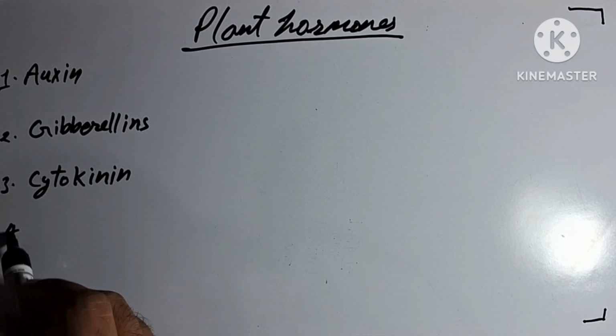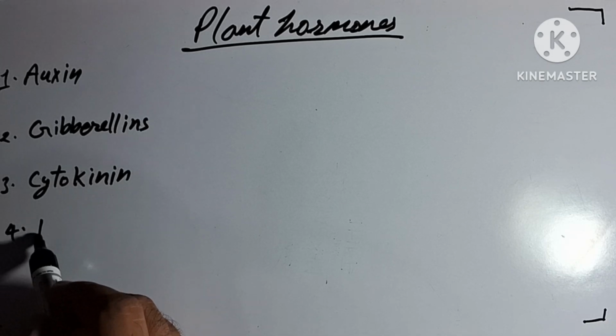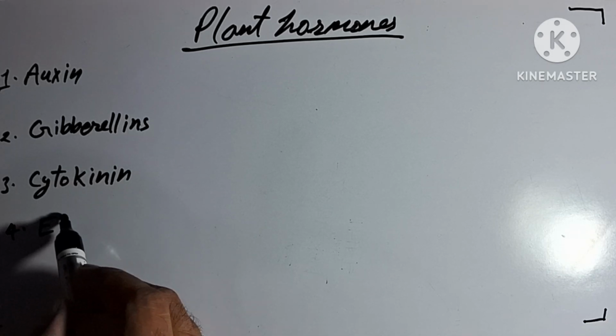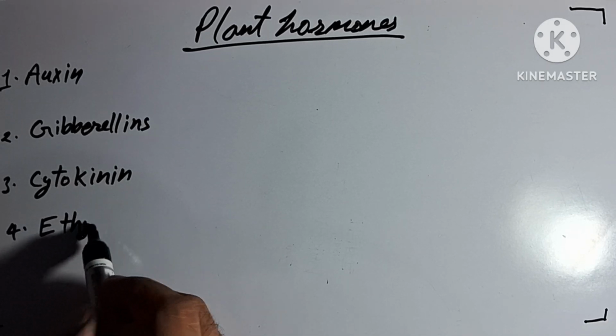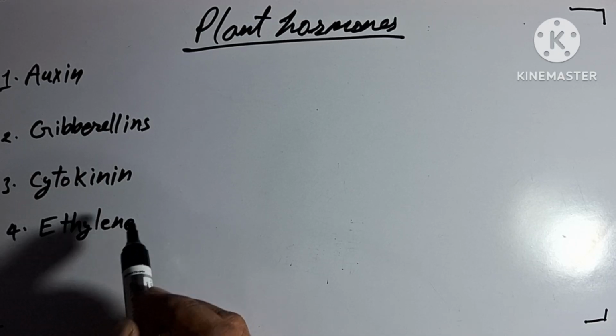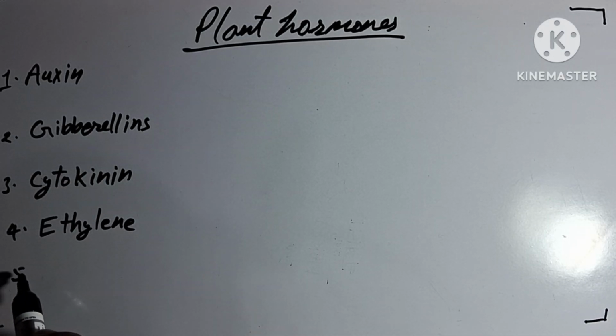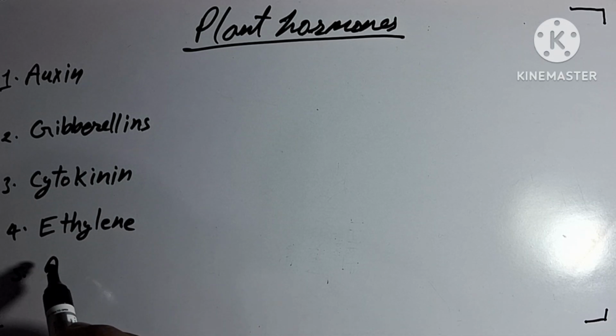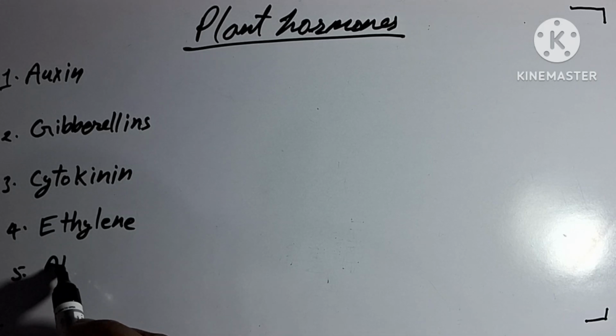Number 4, these are ethylene. Actually, it is ethylene. And number 5, it is abscisic acid.